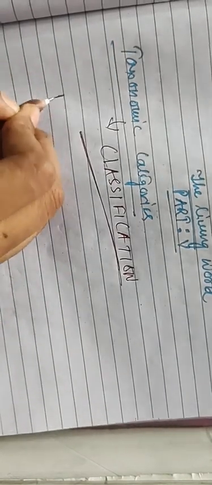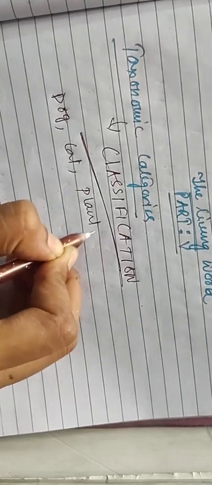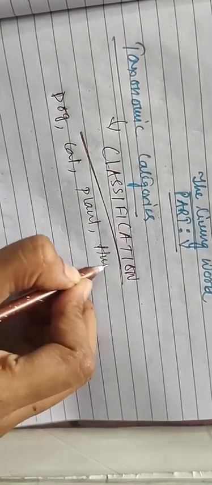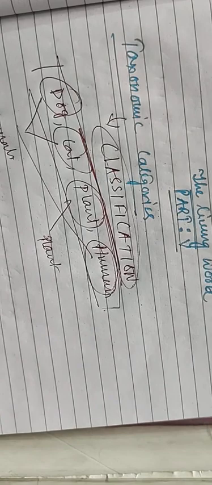What is the meaning of classification? It means to classify the organism. Suppose in one area one dog is there, one cat, one plant, one human being. We have to classify which organism belongs to which group. Like the dog, cat and human belong to the animal group, and the plant belongs to the plant group. So we have to classify the organisms first.